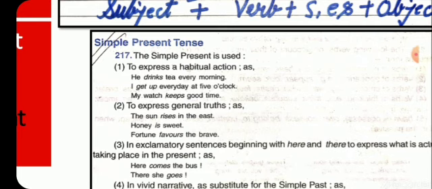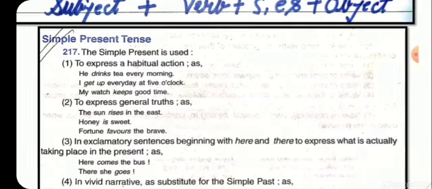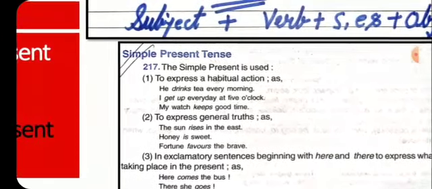Now the third one is exclamatory sentences beginning with here and there, to express what is actually taking place in present time. For example, here comes the bus. There she goes. In it also, what will we do? We will use simple present tense.